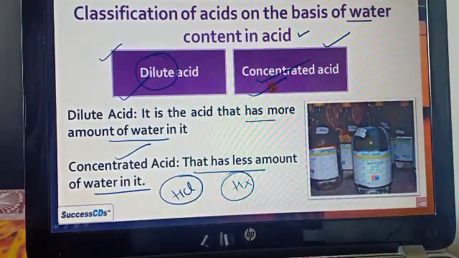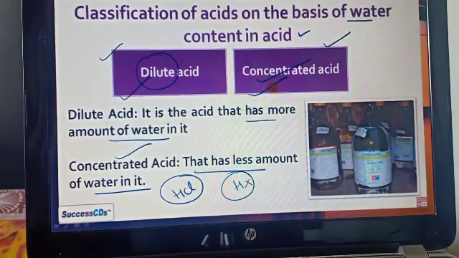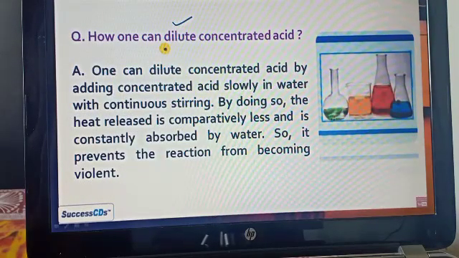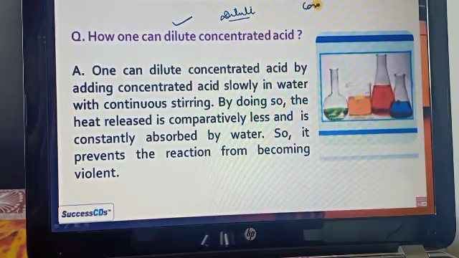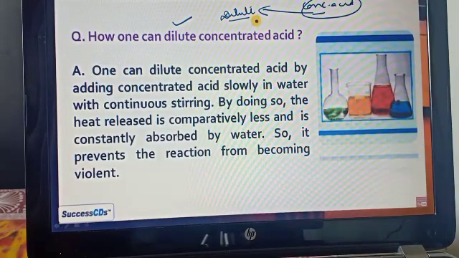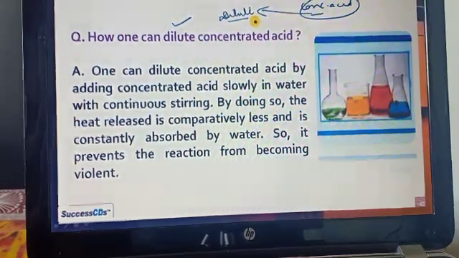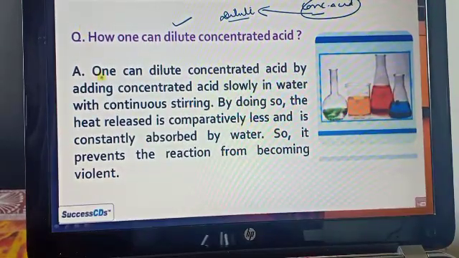But while diluting an acid, there is one precaution we have to take, and this question is asked lots of times. Let's see the kind of question asked: how can one dilute a concentrated acid? Suppose you have a concentrated acid and you want to dilute it, how can you do it? As we see, if you want to dilute, just add the water.